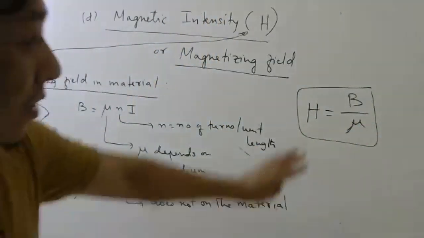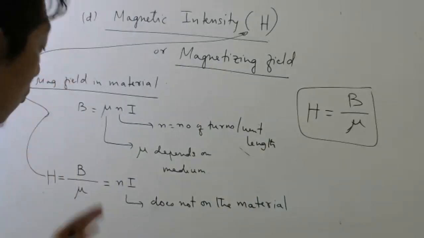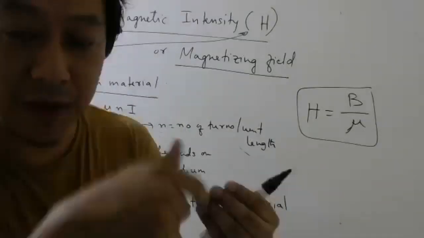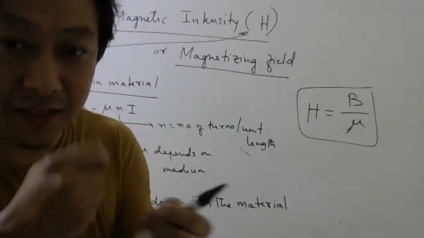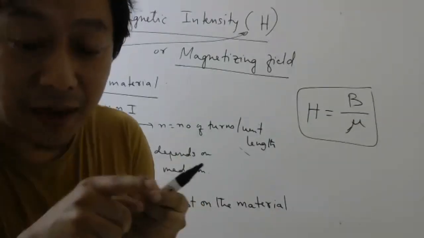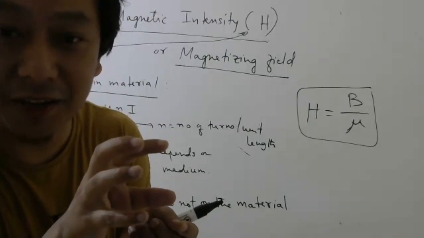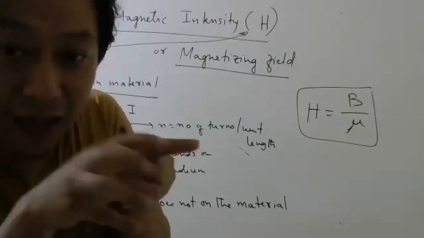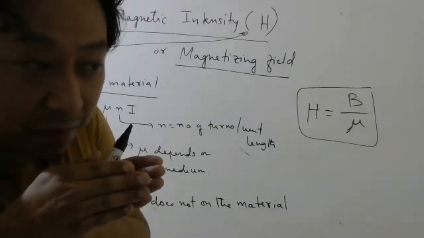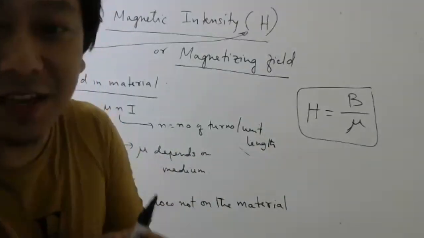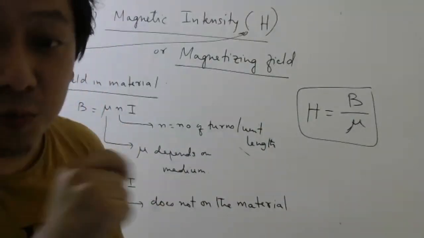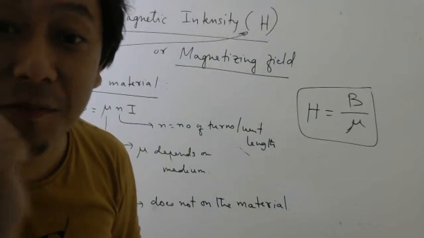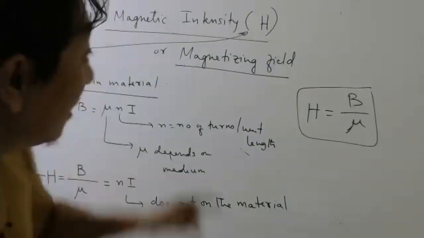Directly I could have told you, but I wanted to tell you the reason behind why we are doing this, so that we will have some quantity which will tell us the reason why the material is getting magnetized. Magnetized means all those atoms which were there, remember I told, when they come in the same direction, that is called magnetization. So when all the atoms in the material are lined in the same direction, then we say the material is getting magnetized. So we want to know who is responsible for the magnetization. It is actually this one.